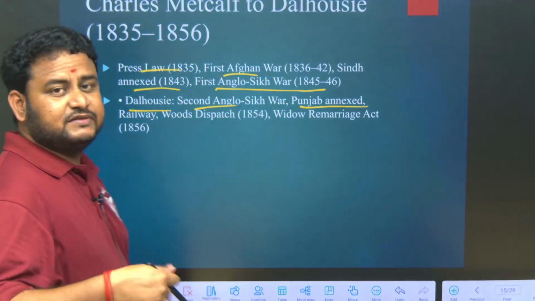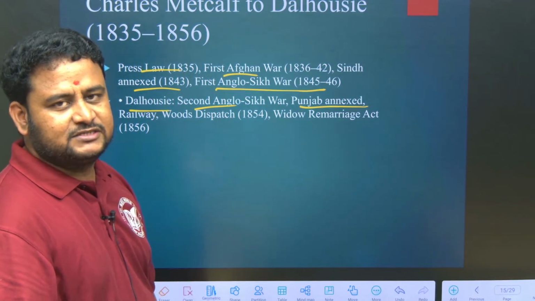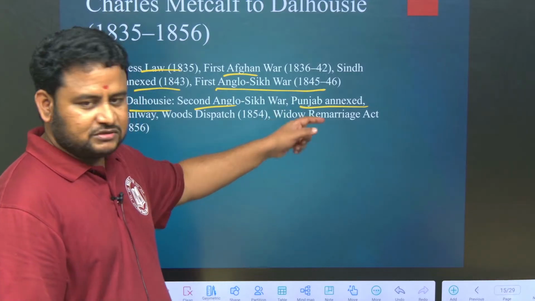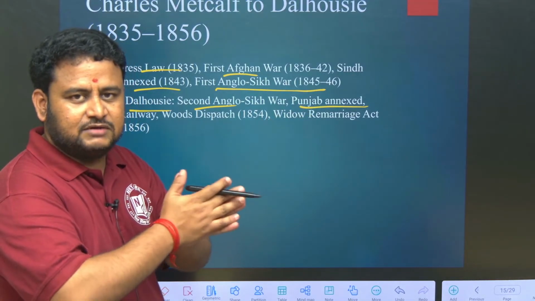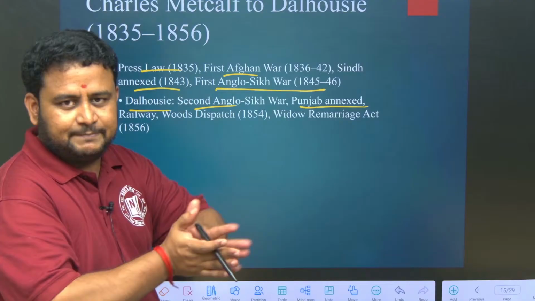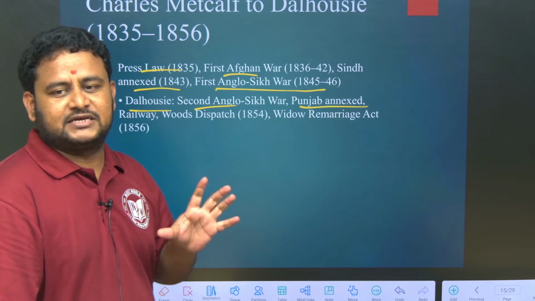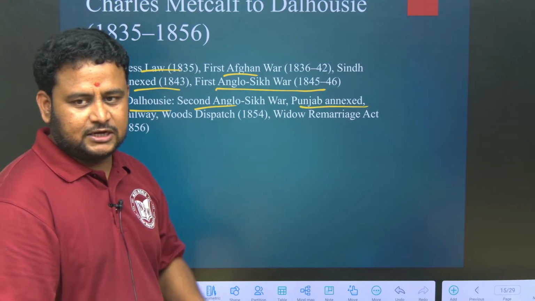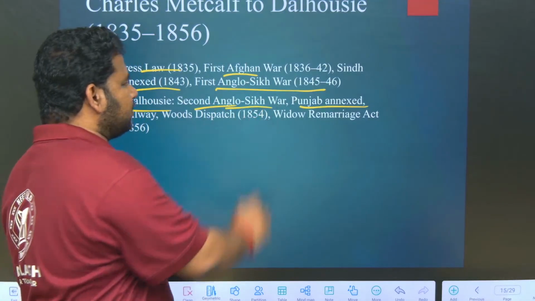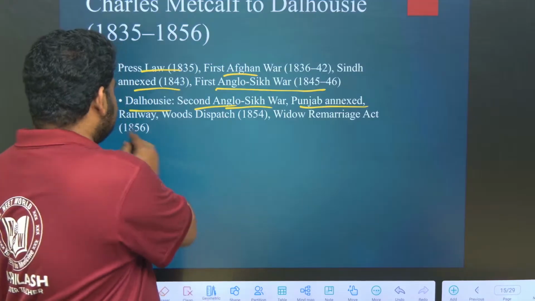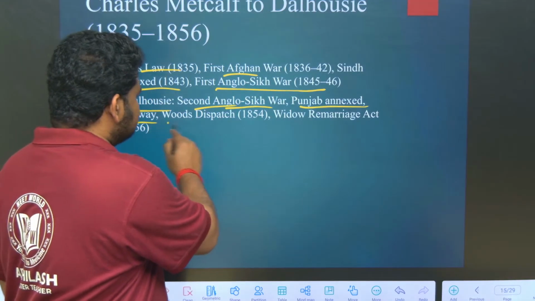Sindh is an area which is next to Punjab, not exactly Punjab, it is next to Punjab. Punjab was annexed. The Punjab area in India, that same Punjab, the same name, is also there in present day Pakistan. Okay, now Dalhousie: second Anglo-Sikh war, Punjab was annexed, railways were introduced and also Woods Dispatch.